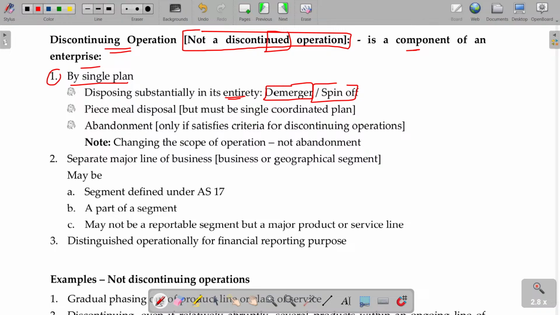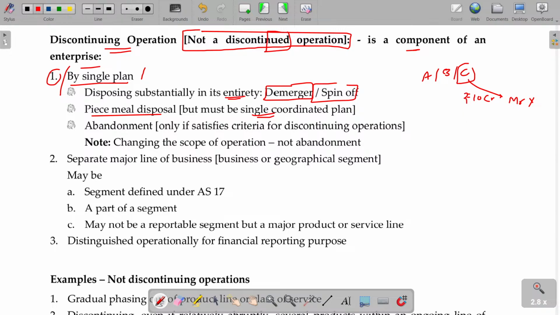If I have already completed it now, forget about that. It will not come under AS number 24. AS number 24 is applicable when it is supposed to be discontinued in a matter of 2 or 3 more years, and this is a single plan. Piecemeal disposal, but it must be a single coordinated plan, is also considered a single plan. Okay, so A, B, C. I agree to transfer C to Mr. X, and for this I get 10 crore rupees. Okay, clear?